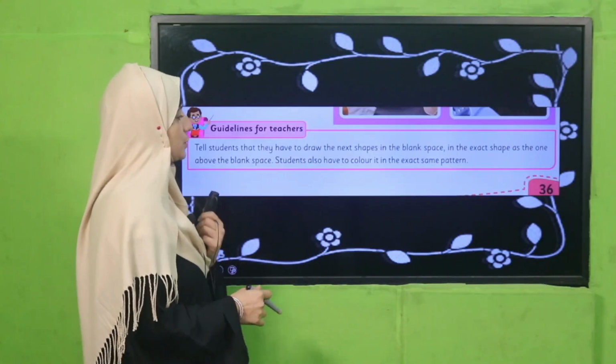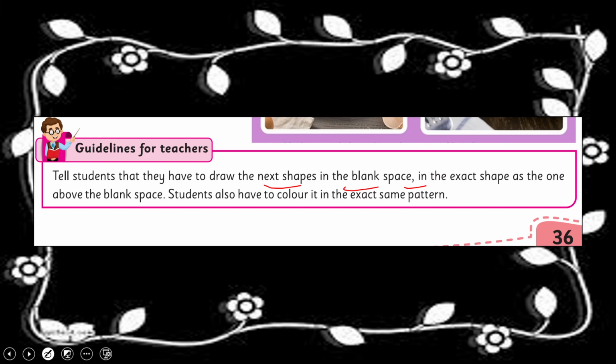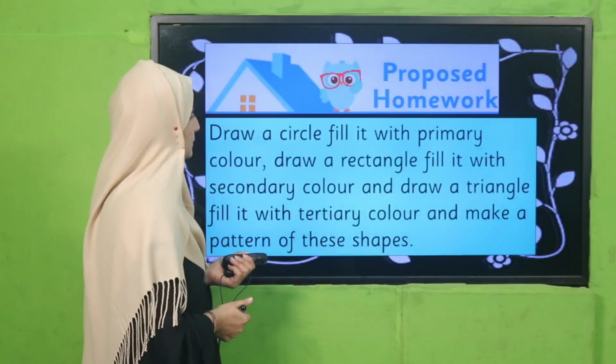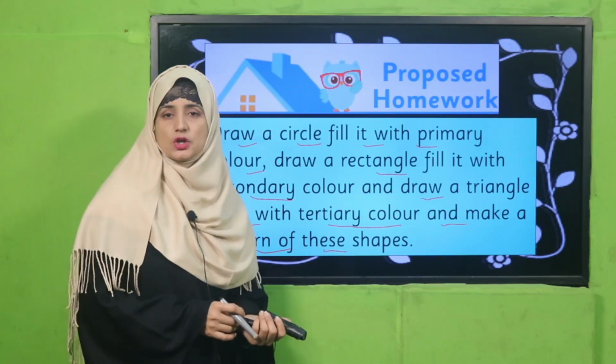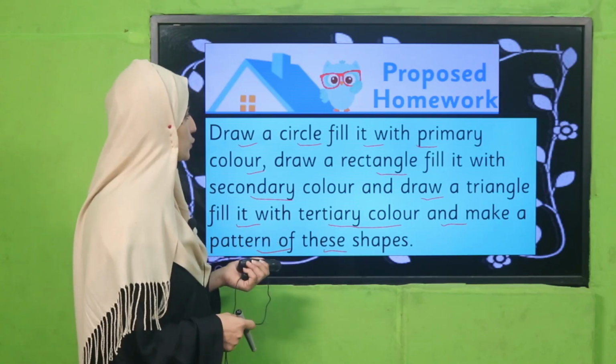So this is for you, my dear teacher. You can get different things and draw different shapes on a blank sheet, and you can give it to your students so that they should be able to get all these. Okay, you can also perform this activity, my dear teacher. So what's your homework? Draw a circle, fill it with primary colors, draw a rectangle, fill it with secondary color, and draw a triangle, fill it with tertiary color, and make a pattern of these shapes. Okay, got it? You have to make these patterns of shapes, and then you have to fill them with different colors. This is your proposed homework for today.